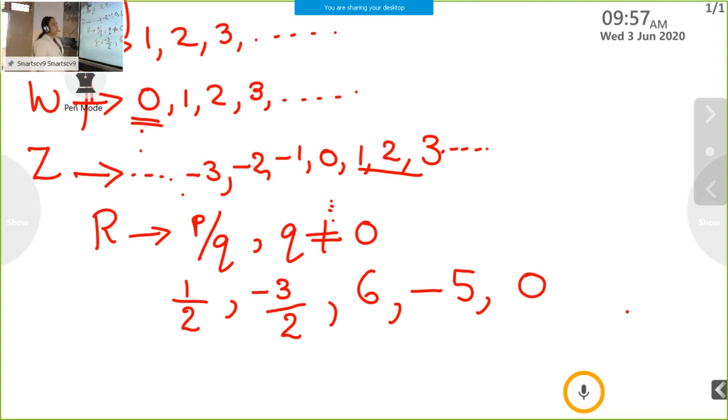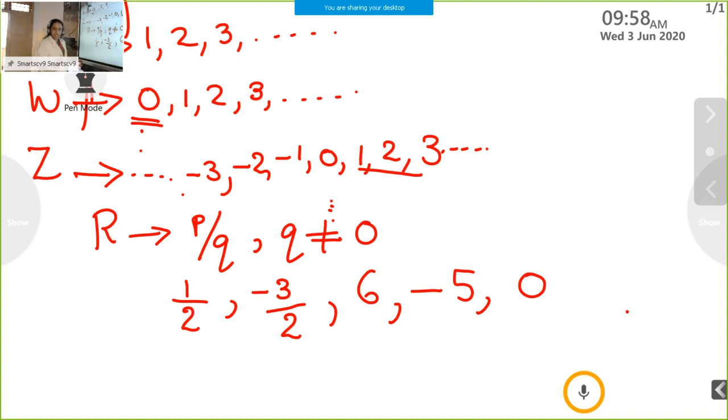Then we connect all natural numbers, integers to rational numbers. See, all natural numbers 1, 2, 3, these are all rational numbers. Why? 1 we can write as 1 by 1, 2 we can write as 2 by 1, 3 we can write as 3 by 1. Same way, whole numbers are also rational numbers. 0 we can write as 0 by 1, 1 as 1 by 1, 2 as 2 by 1. Same way integers, these are also rational numbers, minus 3 by 1, minus 2 by 1. So we can represent it in the form of p by q.